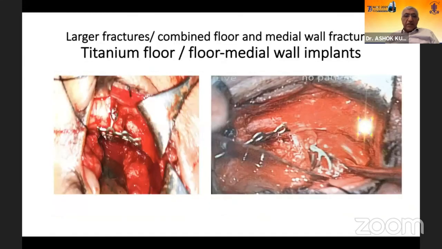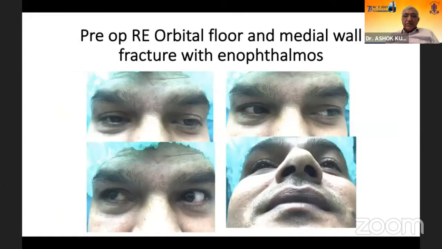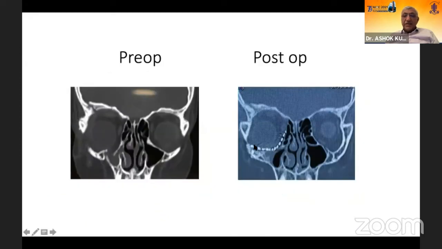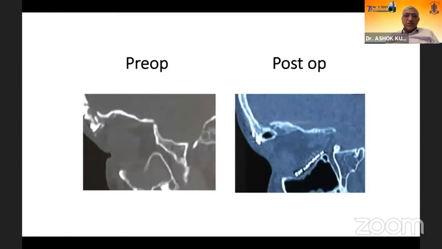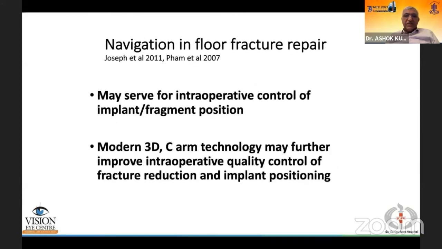Titanium floor implants have become increasingly popular now for larger fractures, especially if there is a floor medial wall combination, and these are able to take care of it very well, with post-op results being very gratifying, and you can get positioning of the plate in an ideal position to match with the other side. Of course, you can do a three-dimensional imaging to reproduce things with imaging. So a measurement by computer-based software gives a very good method of creating a floor and medial wall. We are currently doing a study with this.